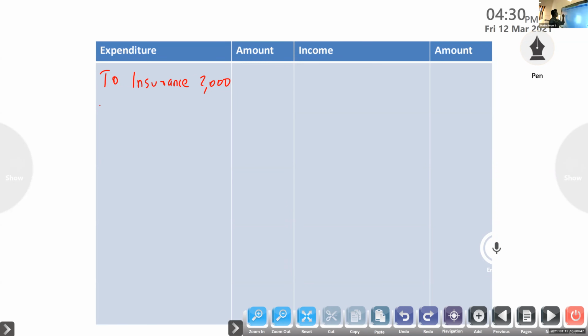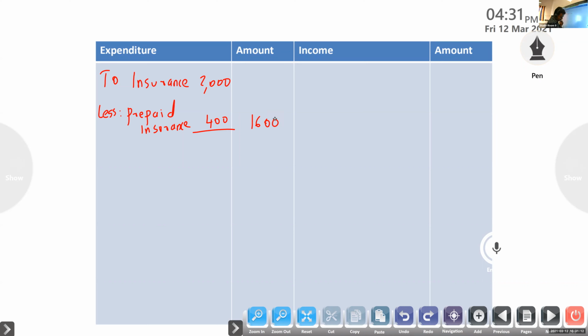Prepaid insurance, I already said how to calculate; 400, how we got it. Then furniture asset, investment asset.